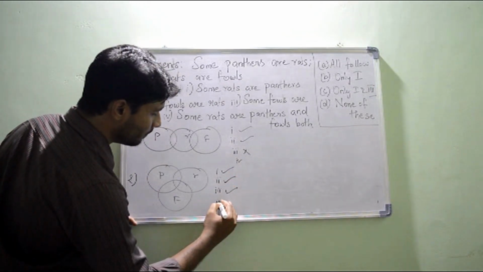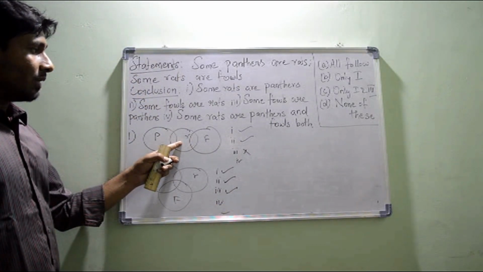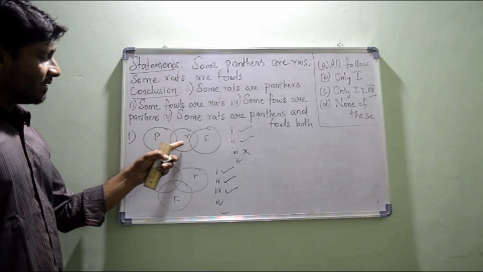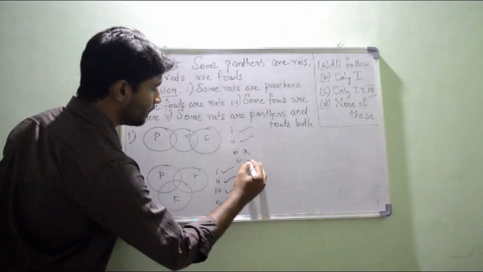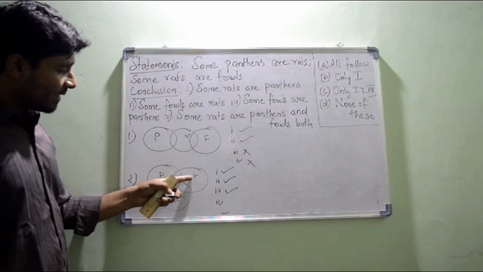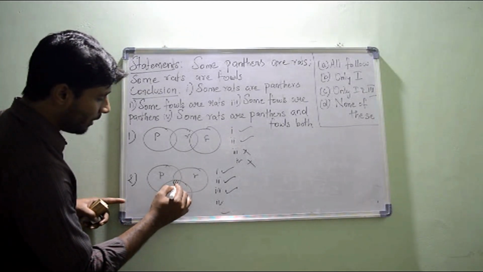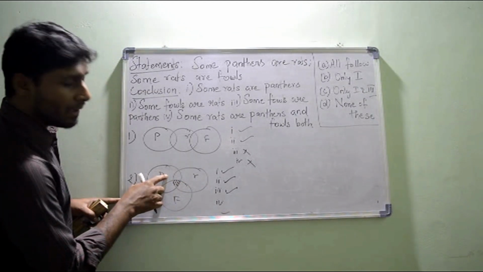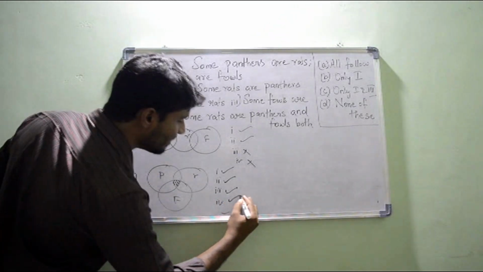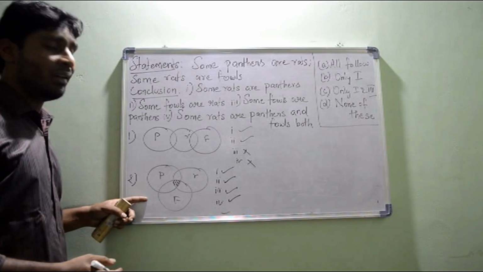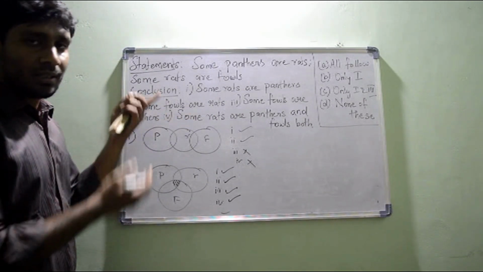And the fourth one, some rats are both panthers and fowls. Here some rats are either panthers or fowls, but I cannot go for both in this one. But here, some rats are both panthers and fowls. Coming to this particular section, the intermediate one, this section of rats is both panthers and fowls itself, serving in both places. So this is true in this case. Got it? So this is a very, very important diagram coming under this kind of set of conclusions.